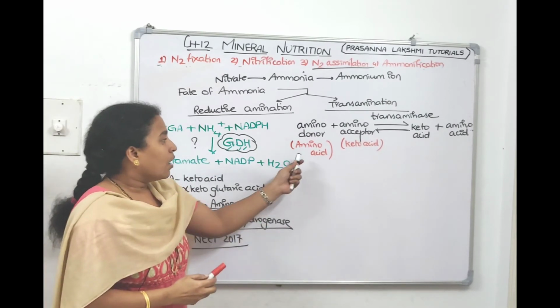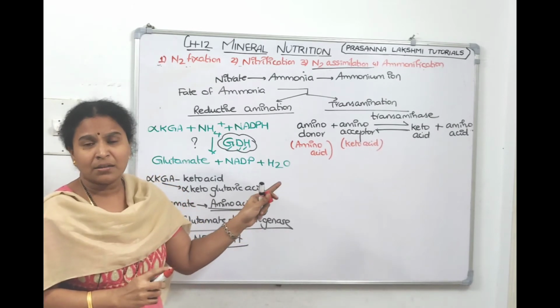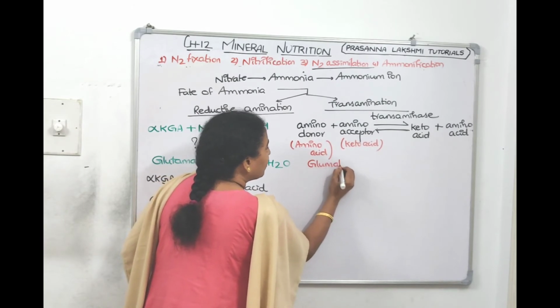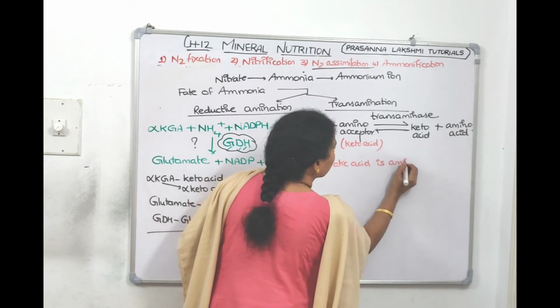Now, we know there are 20 amino acids. Which amino acid will always come to donate the amino groups? Glutamic acid. Glutamic acid is the amino group donor.